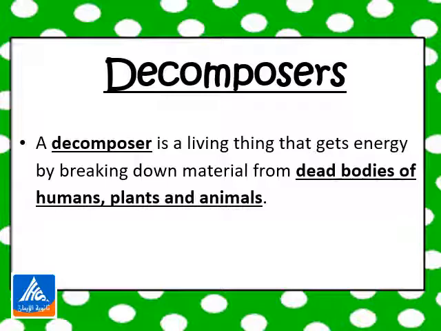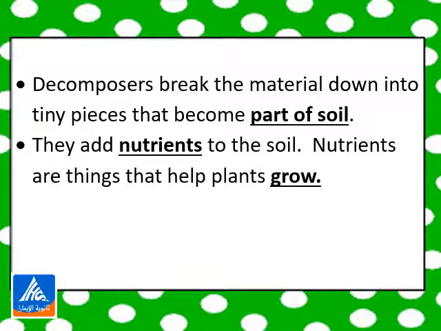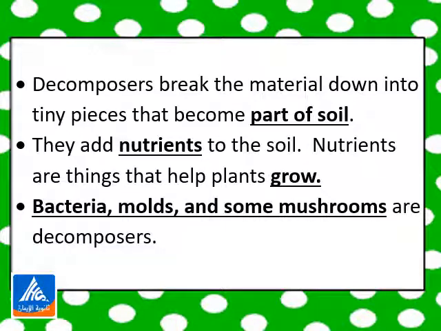So, the niche of decomposers is to decompose the dead bodies of humans, plants, and animals. Decomposers break the material down into tiny pieces that become part of the soil. They add nutrients to the soil. Nutrients are things that help plants grow. Bacteria, molds, and some mushrooms are decomposers.